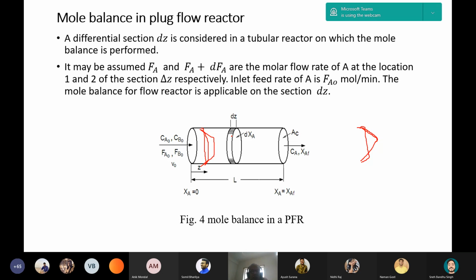And another assumption is that there is no change of velocity along the length also, that is, all species are moving at the same velocity and there is no dispersion along the length, meaning no species will cross or overtake the next species, and all species will move side by side like this.